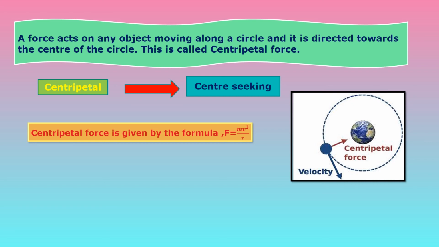Now this centripetal force is given by the formula, capital F is equal to mv square upon r. That is the centripetal force. Here capital F is the centripetal force, m is the mass of the object, v is the speed or velocity of the object, and r is the distance between the object and the center. That is called the centripetal force formula.